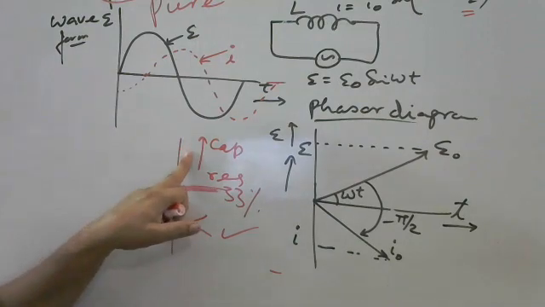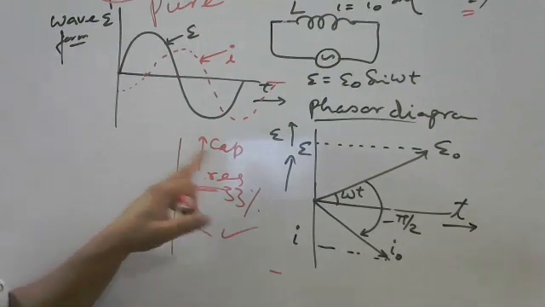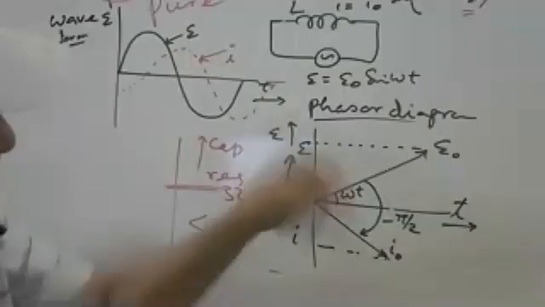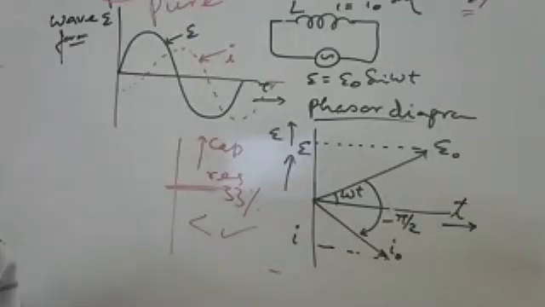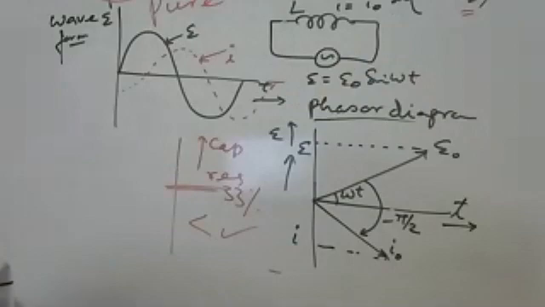If we are getting more, it means we are leading. This is the case of capacitance. We will discuss the capacitance now. Got this point now? Why is the minus sign there? Yes, sir. In mathematics, clockwise angles are negative and anti-clockwise angles are positive. We will discuss here a positive angle because of leading.